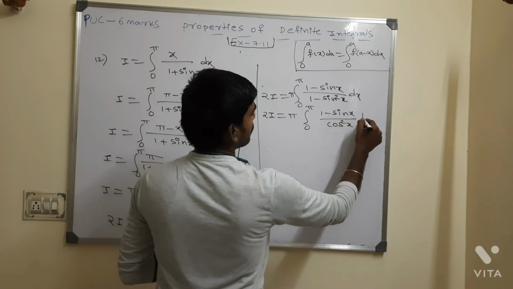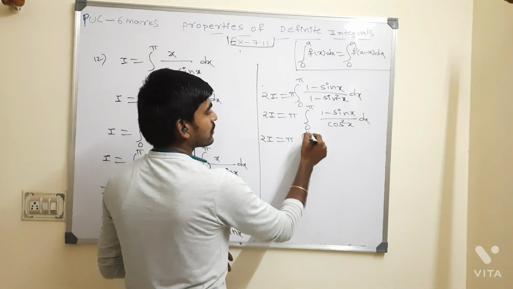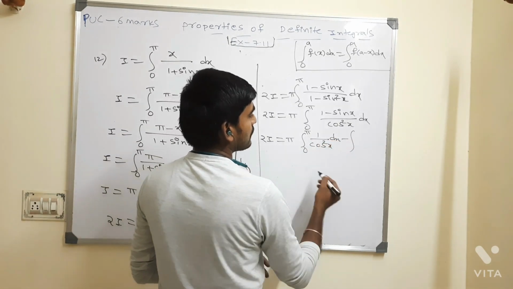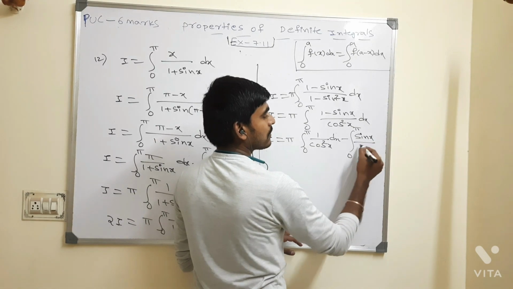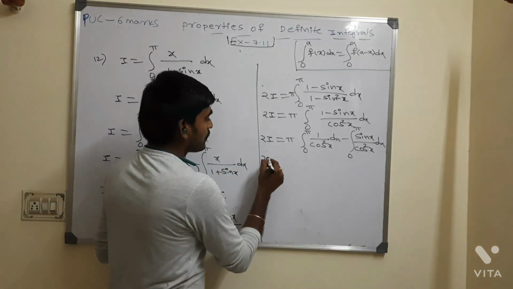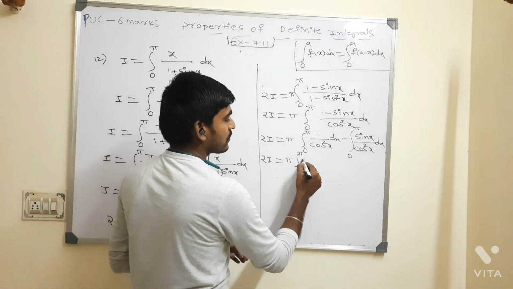So 2I is equal to pi times integration of 0 to pi 1 by cos square x dx minus integration of 0 to pi sin x by cos square x dx. After this, 2I equal to pi times integration of 0 to pi, 1 by cos square means what?